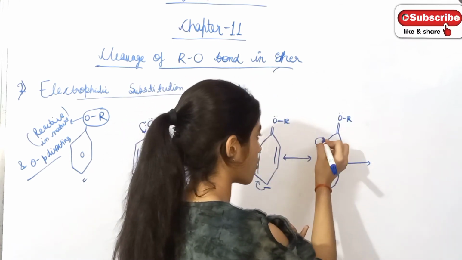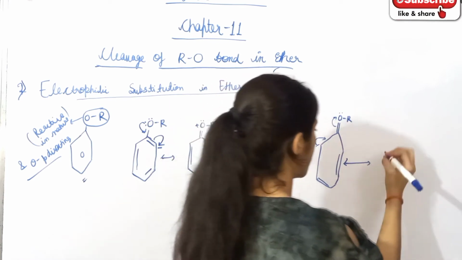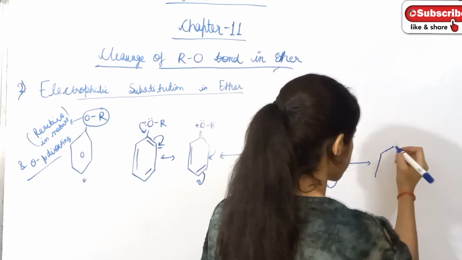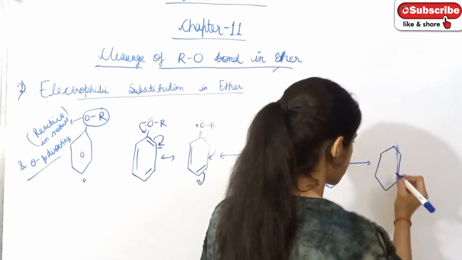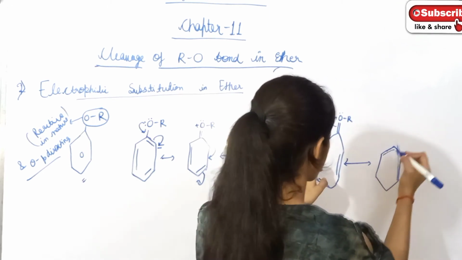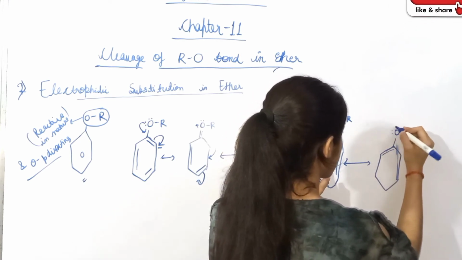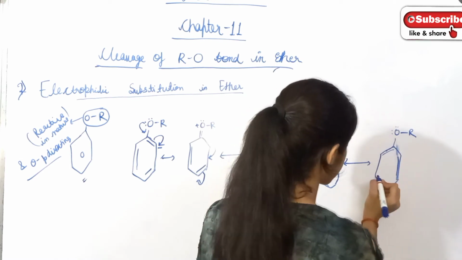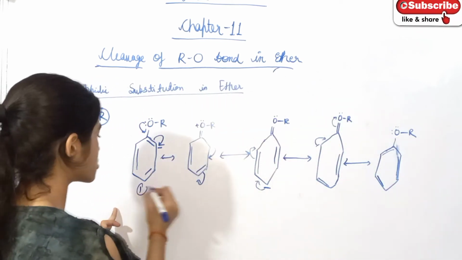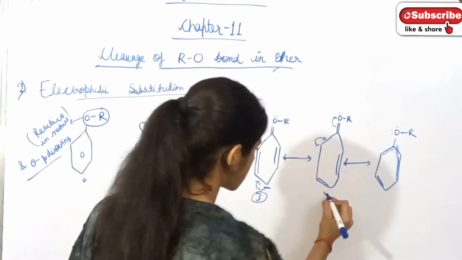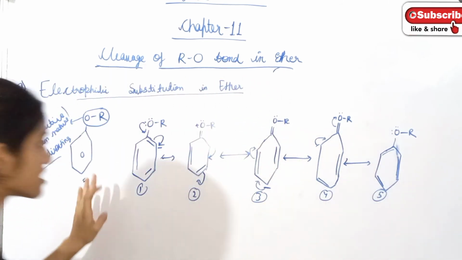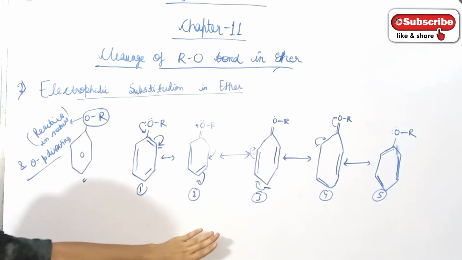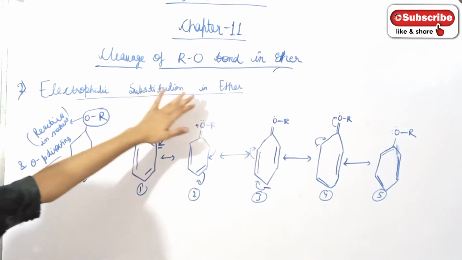This negative becomes a bond pair, and this bond pair again gives the same structure but of reverse sign. This negative becomes a bond pair, and this bond pair gives back the lone pair of oxygen, and the rest of the thing is written as it is. So it has 5 resonating structures, 1, 2, 3, 4 and 5. It has 5 resonating structures, and therefore it is more stable. The more the resonating structures, the more stable the compound is, therefore ether is stable.